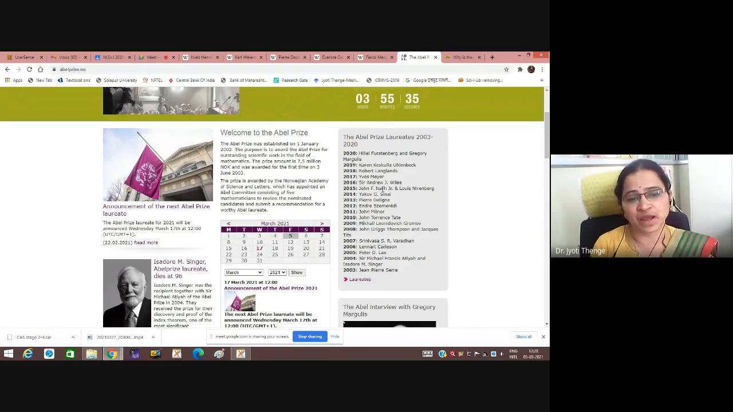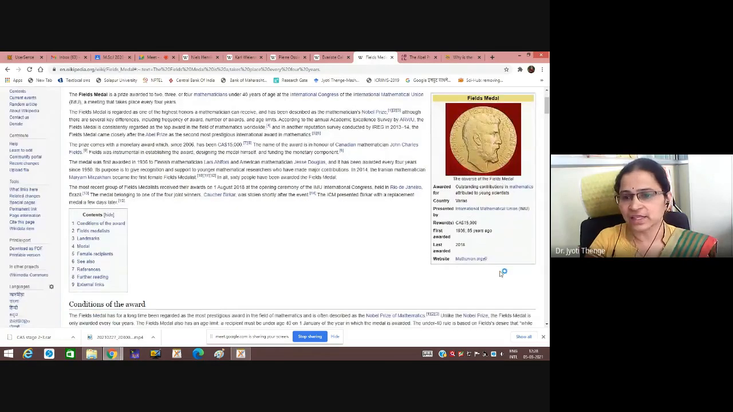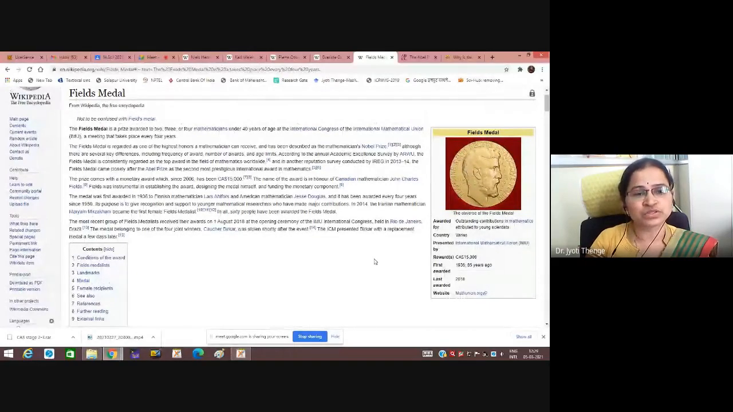One more famous prize of honor in mathematics is the Fields Medal. Let me show you the Fields Medal. This medal is given for outstanding contributions in mathematics to mathematicians under 40 years only, and it is given to maybe 2, 3 or 4 mathematicians. The prize amount is around 15,000 American dollars. It was sponsored by John Charles Fields, a Canadian mathematician.